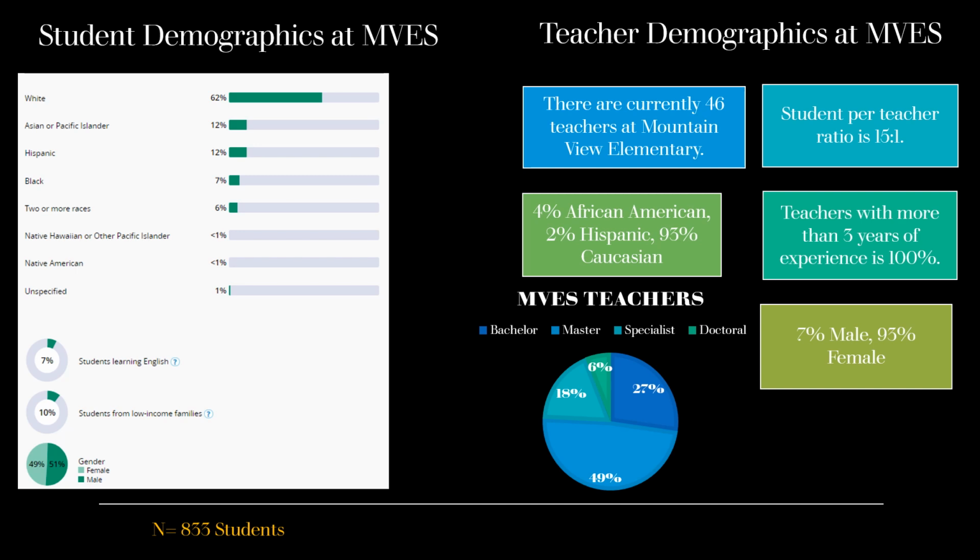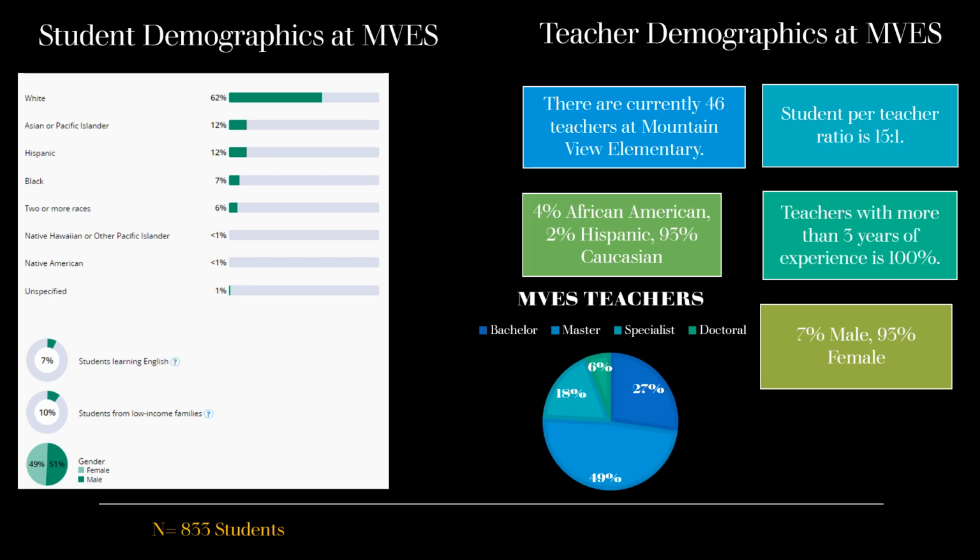We have about 10% of our student population that are from low-income families, so we are not considered a Title I school. Our female to male population is almost equal at 49% female, 51% male. A total student population of 833 students.